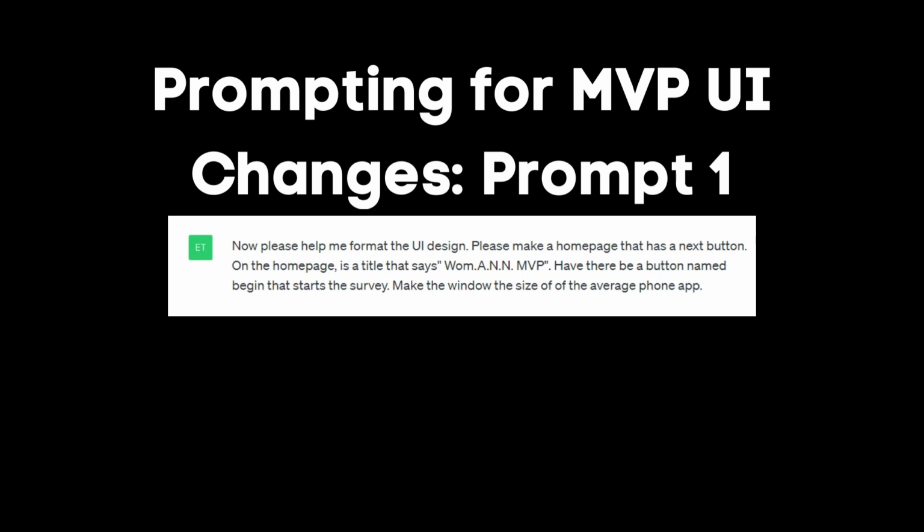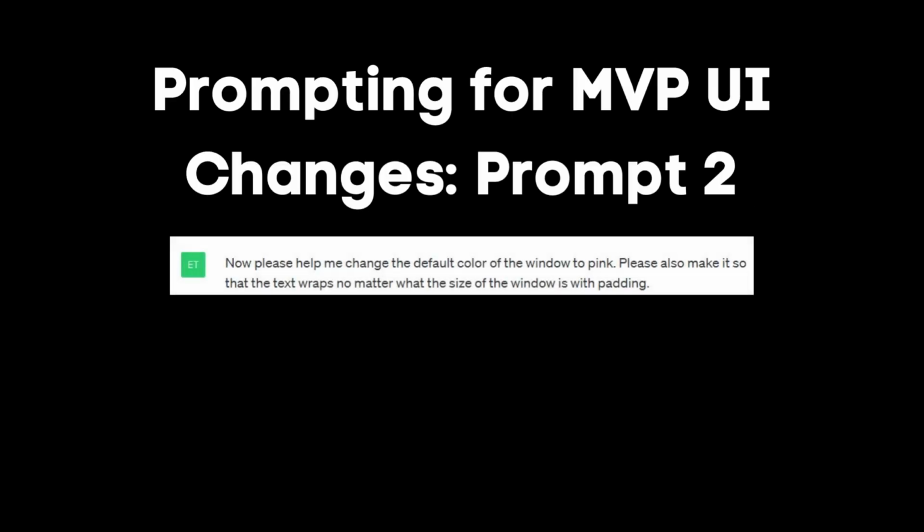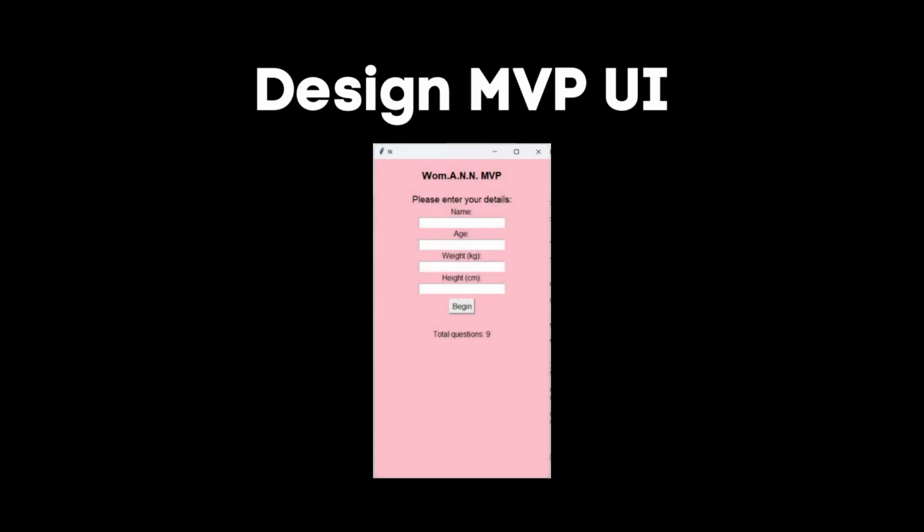The last thing that I wanted to do was change the color to pink. Now please help me change the default color of the window to pink. Please also make it so that the text wraps no matter what the size of the window is with padding. This worked easily. Next, I wanted to format the entry boxes so that they did not run off the page. To do this, I used the following prompt. Could you please make it so that the entries for name and age are on different lines of the window? With this objective completed, we had a nicer looking version of the MVP.